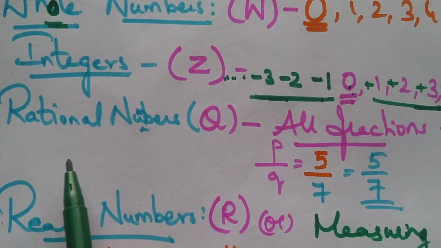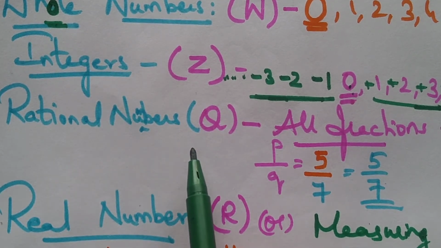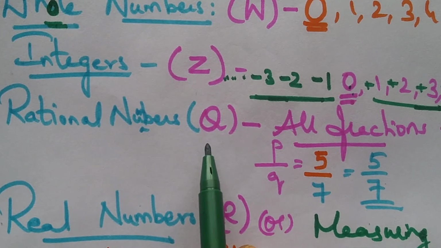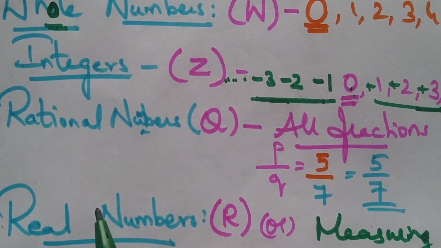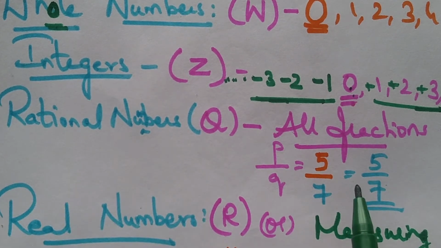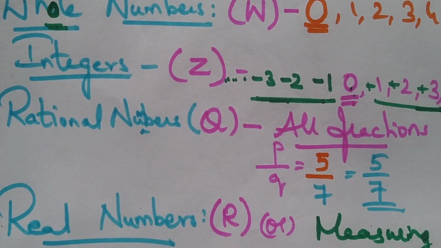And next come the rational numbers. Rational numbers have the symbol capital Q. And what is a rational number? All fractions and integers are called rational numbers. What rational numbers and integers are, I have already told you.